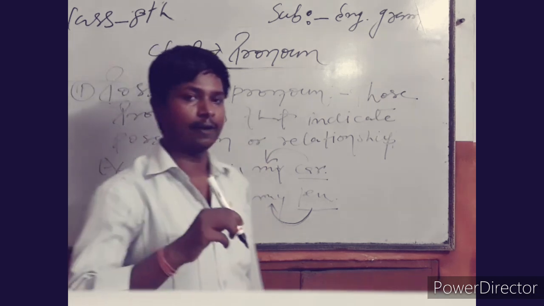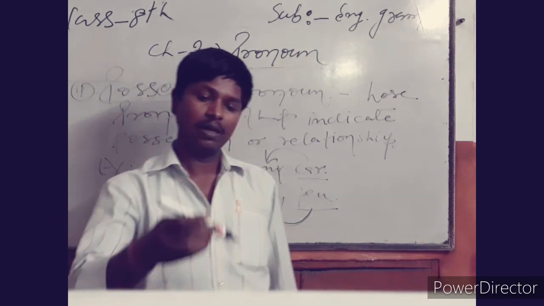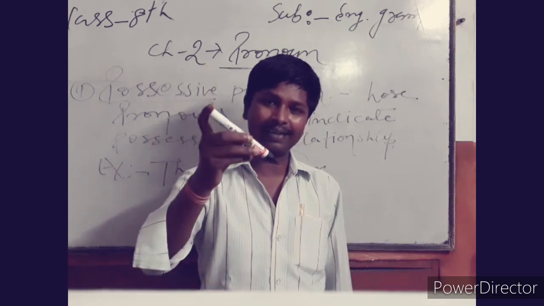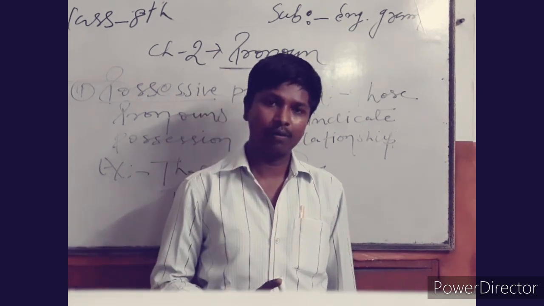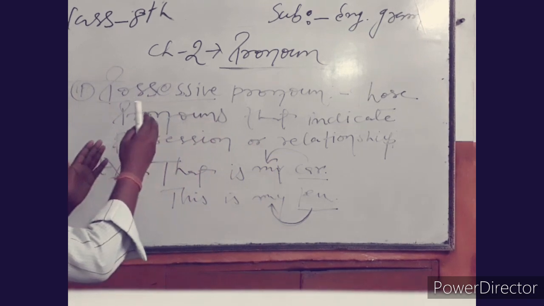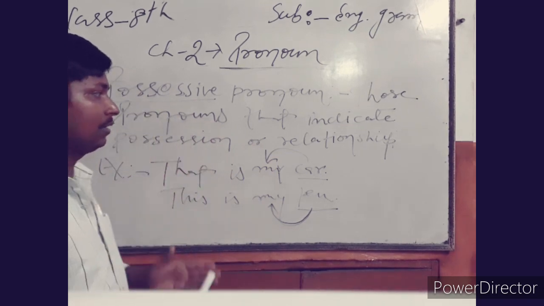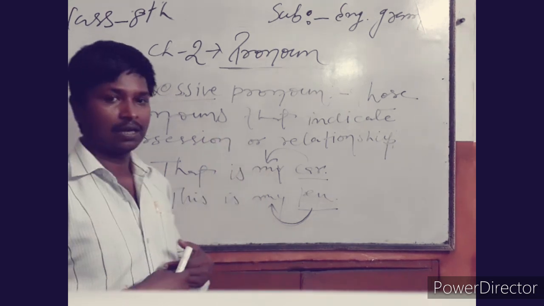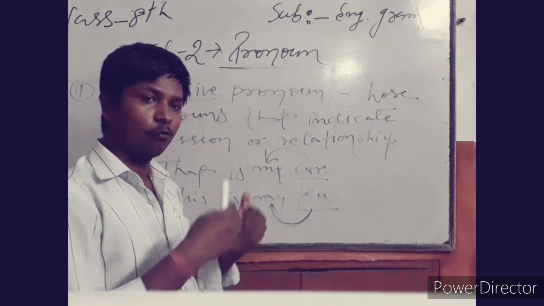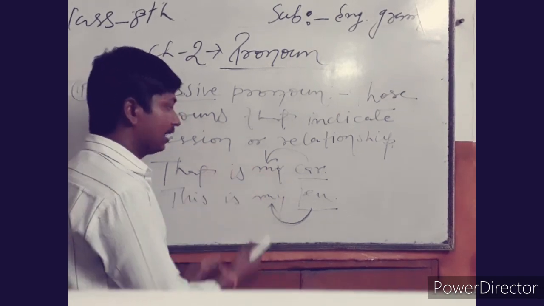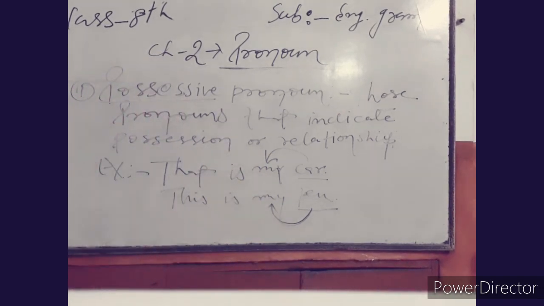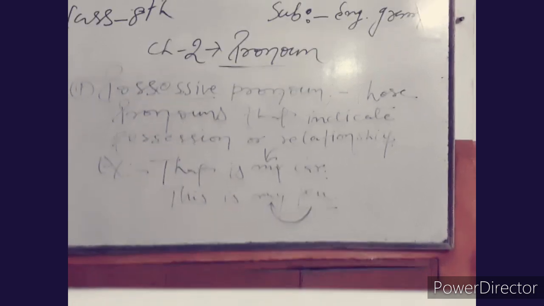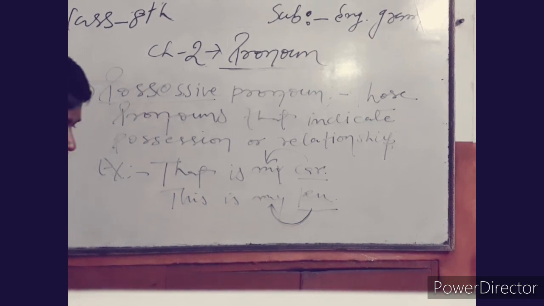This pen is mine. It means on this pen it is my right. It belongs to me. This board is ours. It means the owner of the board is us, and we have the right, we have the position, we have the relation with the board, and that is why this is called possessive pronoun. The next one is demonstrative pronoun. Let us begin the next one.